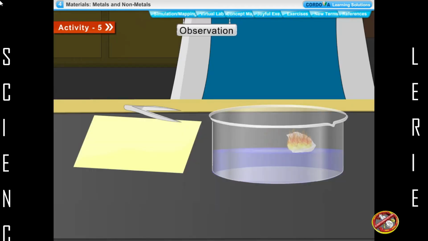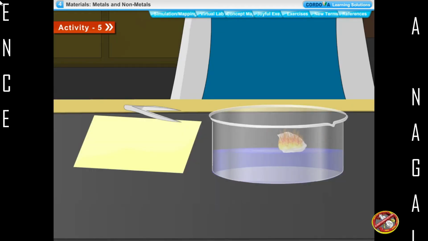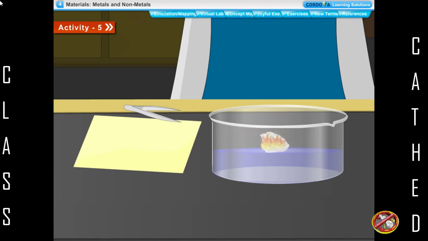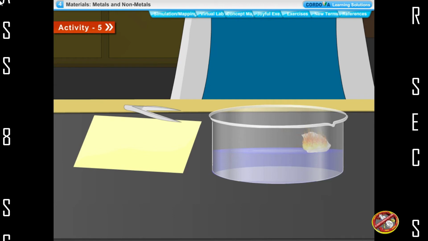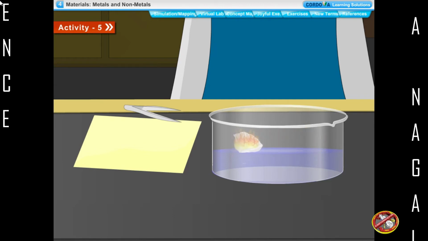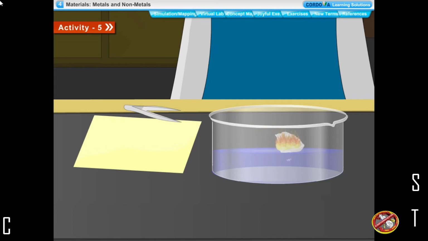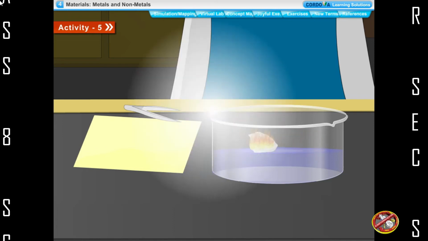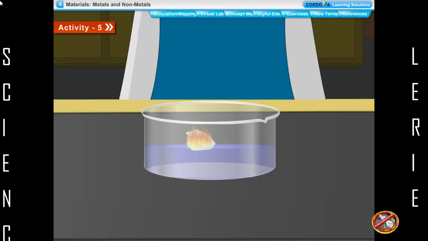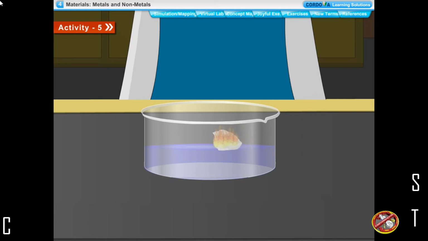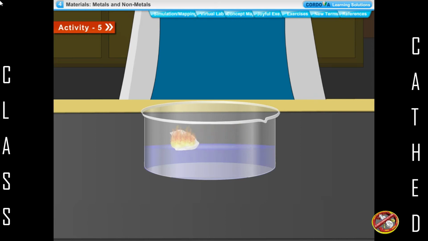Observation. The sodium metal floats on the surface of water and at the same time melts to form a silvery white ball. The silvery white ball of sodium darts over the surface of water with a hissing sound, producing tiny bubbles of hydrogen gas. The silvery white ball gradually becomes smaller in size and catches fire. It burns with a golden yellow flame.